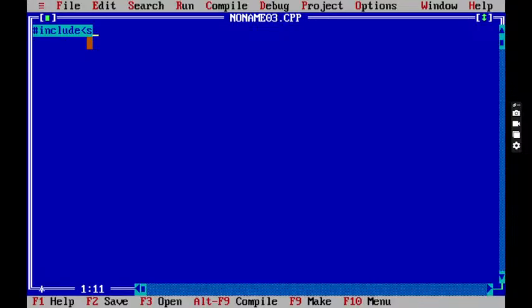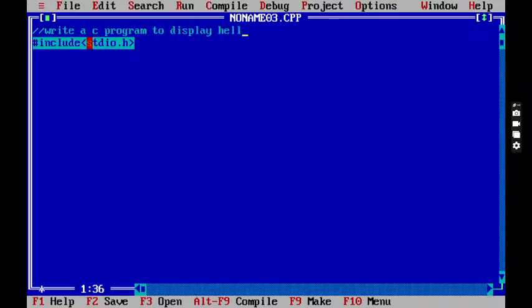Now we are writing one program: hash include stdio dot h. Please listen, students. Why have I written hash include stdio dot h? You know the reason. What is the program? As a comment: write a C program to display hello message on output screen. This is the question which I am giving to you.